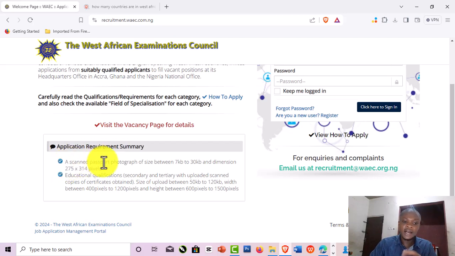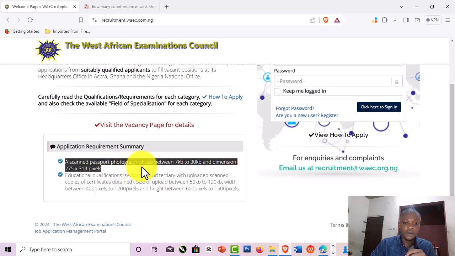Now they say a scanned passport photograph of size between 7 kilobytes to 30 kilobytes and dimension 275 by 314 pixels. So you need to make sure that you have a passport that is of this dimension and of this size. But if you don't know how to do that, I'm going to show you personally how you can resize your passport to this size. That will be a bonus for you for watching this video.